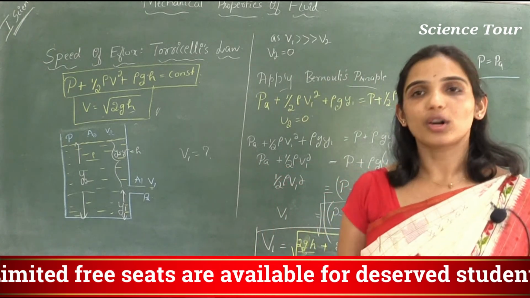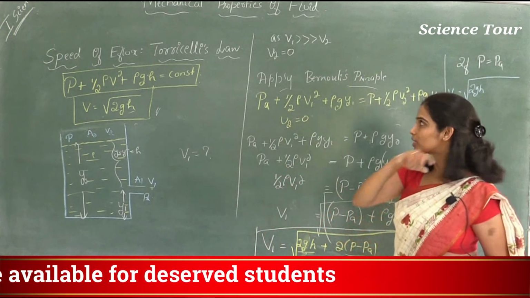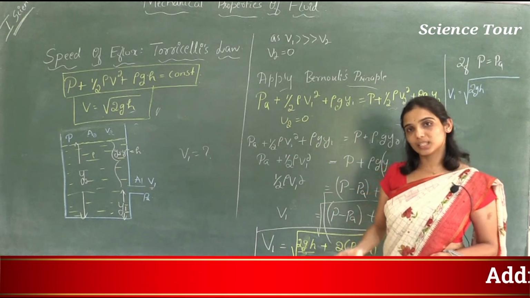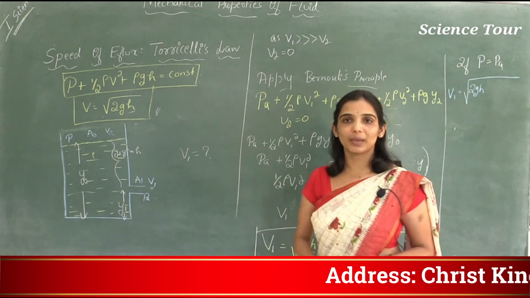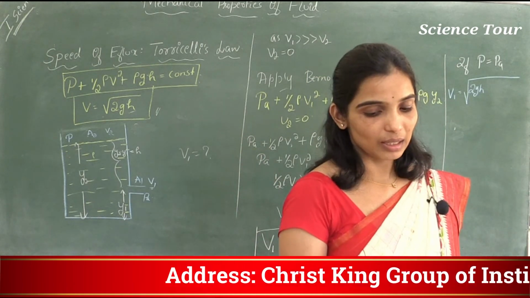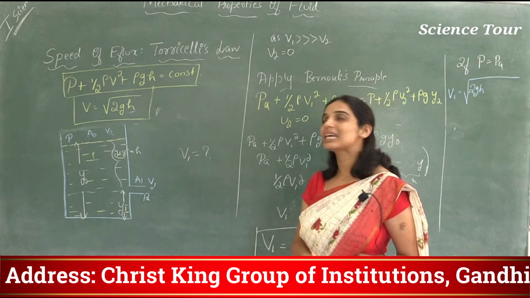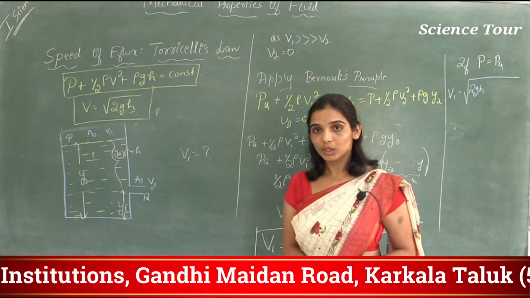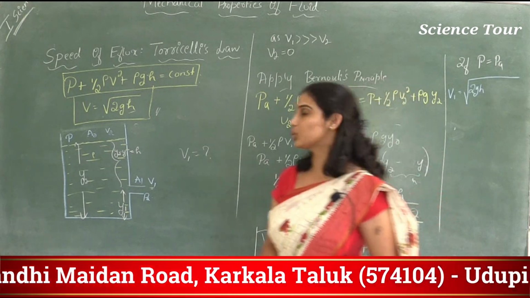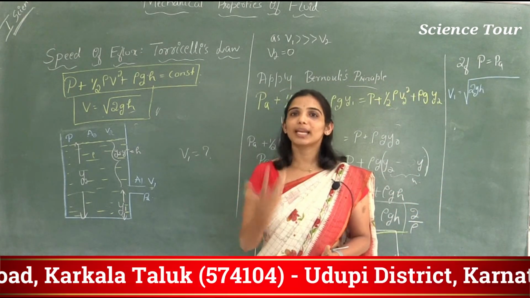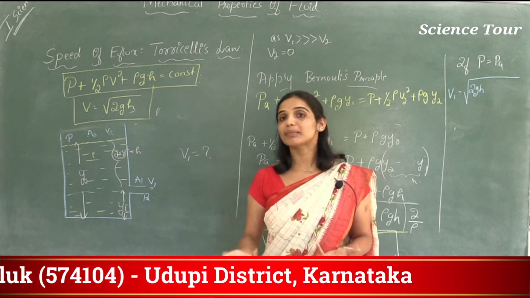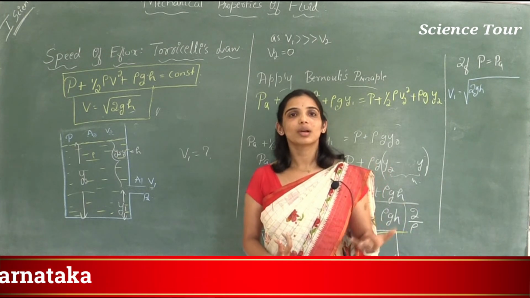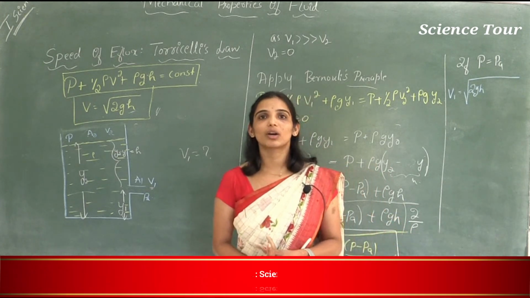Correct. So Torricelli's law makes sense. Any object which is under free fall, its speed is similar to the speed of efflux. In other terms, you can say that the speed of efflux is the same as that of an object which is under free falling. So a free falling object will have the speed root 2gh, because for any object under free fall, it is independent of its mass. You might have seen these videos on your social media or YouTube.